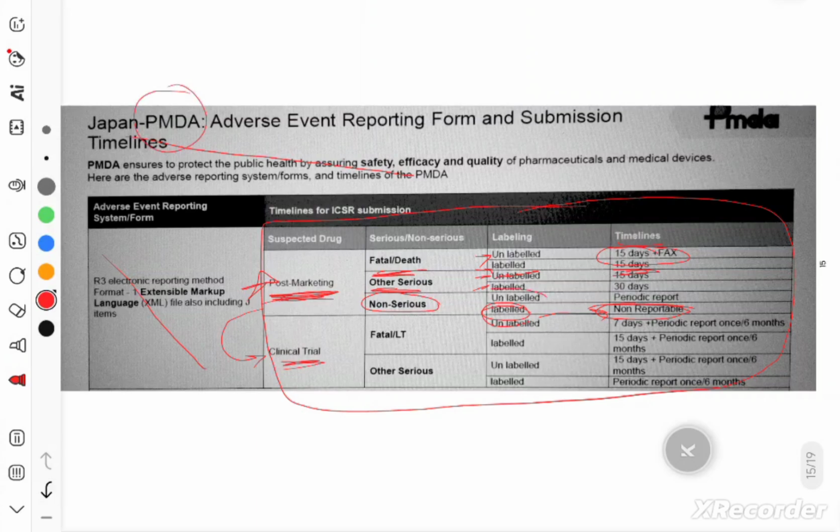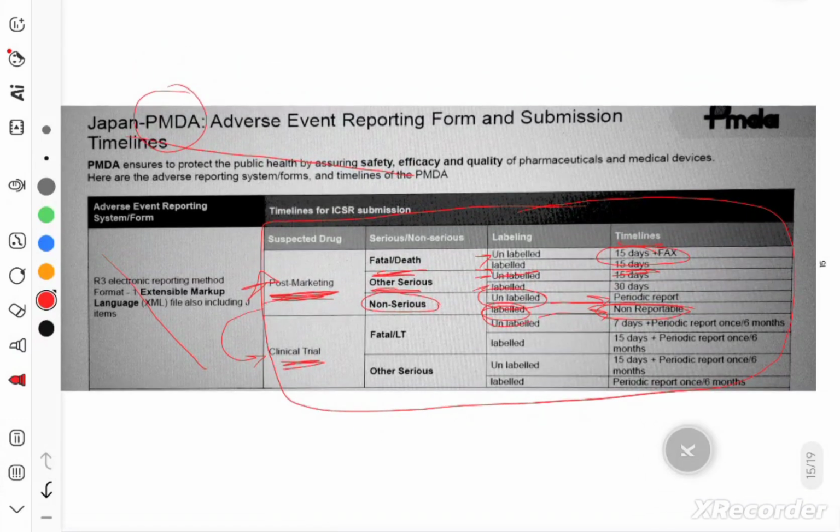And for unlabeled, we have to do periodic reporting. Now, what is periodic reporting? I will not go into depth of periodic reporting, but just remember, at the intervals of 3 months or 6 months, you have to report such ICSRs to the PMDA.